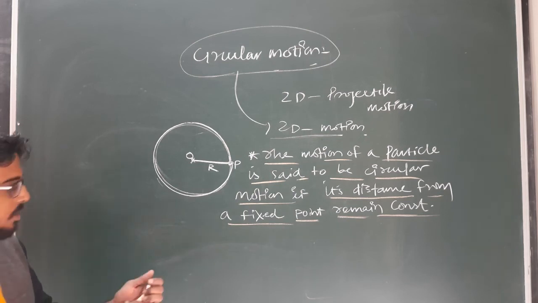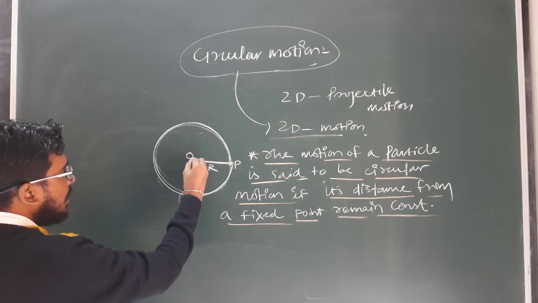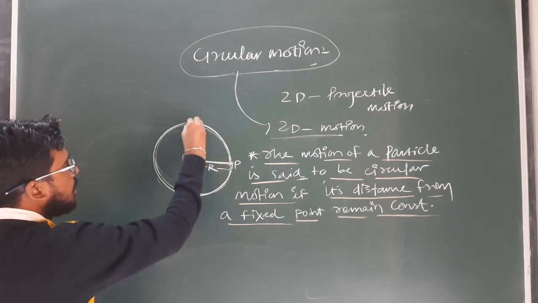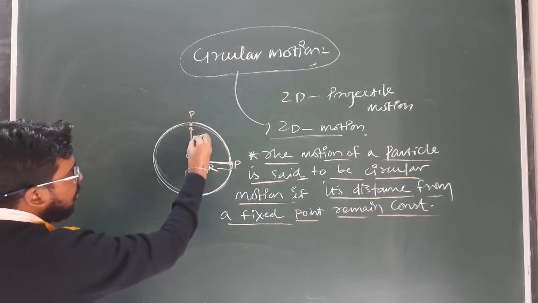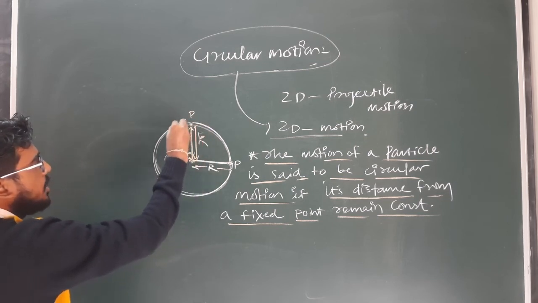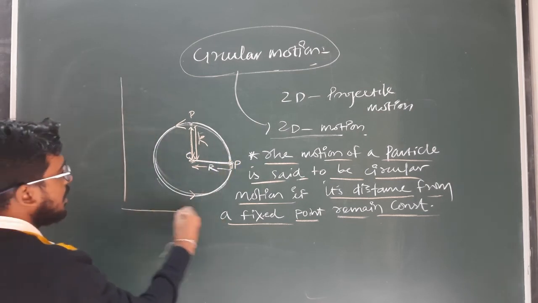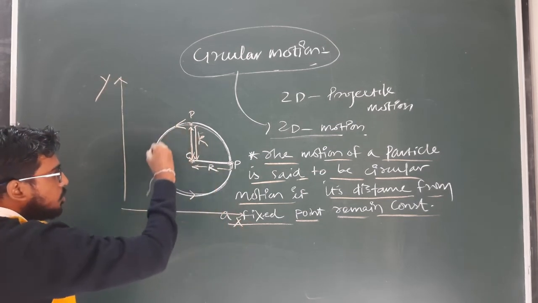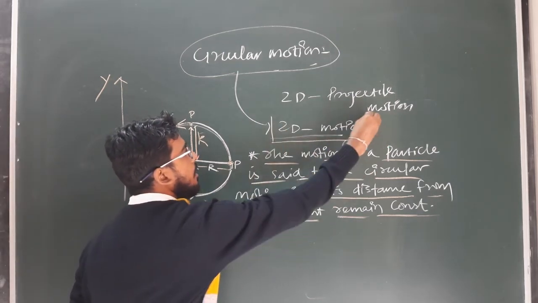So if I am considering the motion of this point P, which is moving along this path, and its distance from the fixed point O is R, which remains constant throughout the motion, at each and every point the distance of point P from the fixed point O remains constant, that is R, then the motion of this particle P is known as circular motion. And here in this particular case, this motion takes place along the x-y plane.